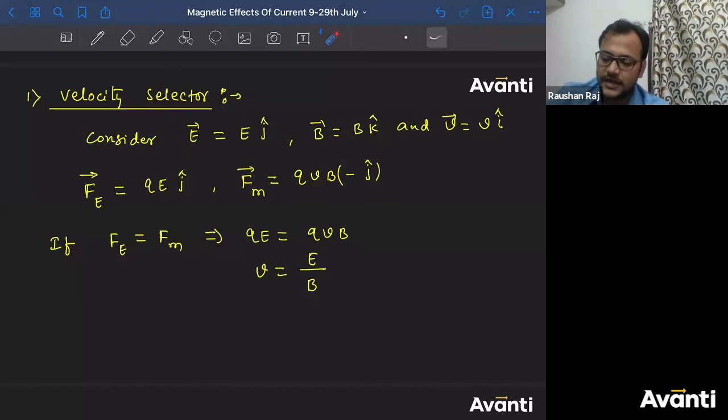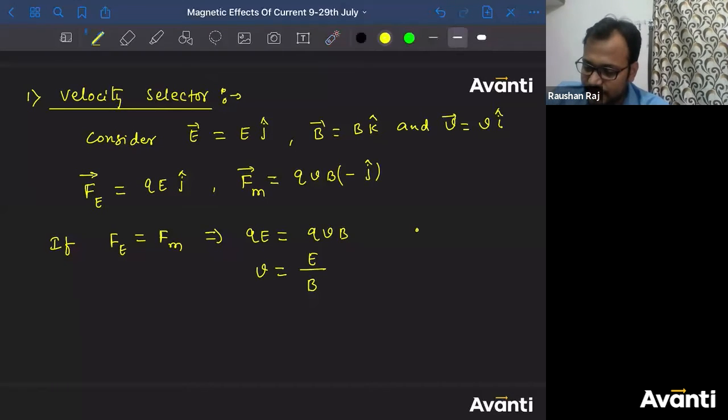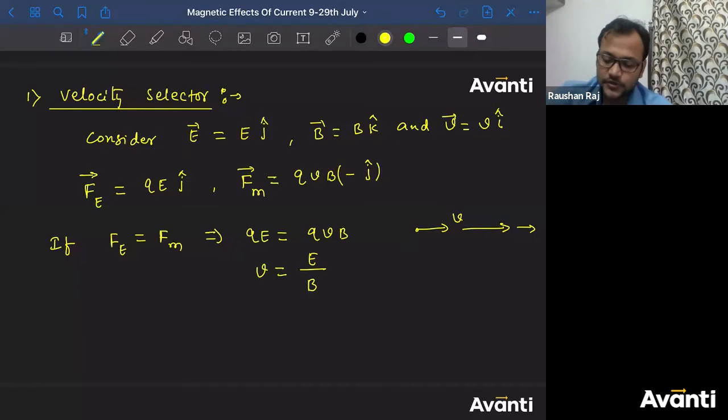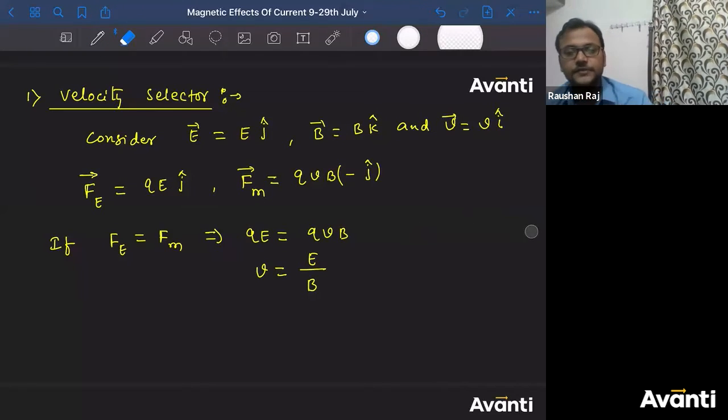Correct hai na? So what will happen if the charged particle has been given a velocity v here? It will move undeviated along the same line. Acceleration will be 0. So now if you have to select some charged particles which will move along the same line undeviated, you have to choose that kind of charged particle. Can I say this method will be helpful?